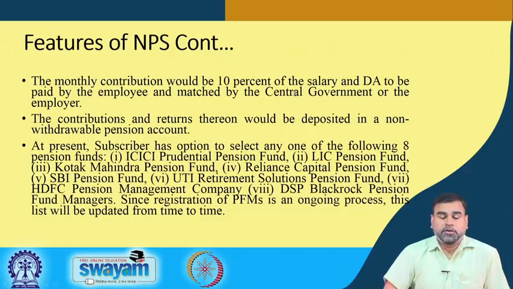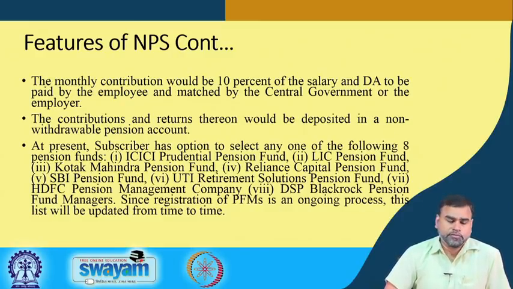The contributions are 10% of the total salary, the basic salary and the dearness allowance, that is DA, to be paid by the employee, and the matching amount will be given by the central government or the employer. That means 20% of your total salary will be deposited in this NPS account.